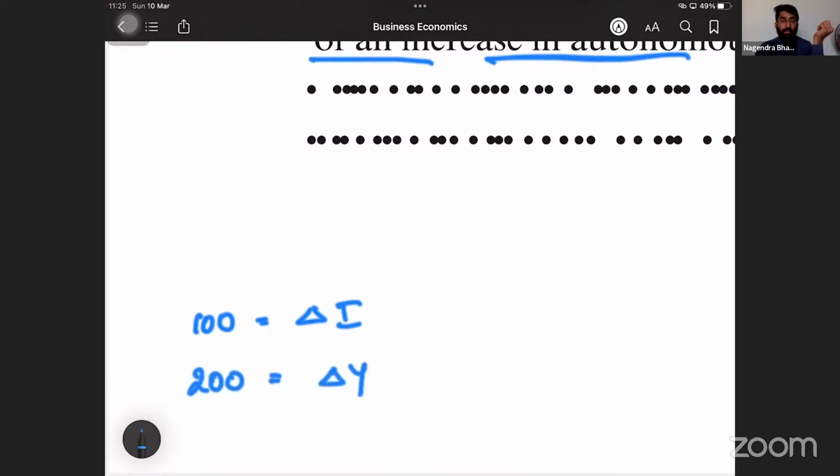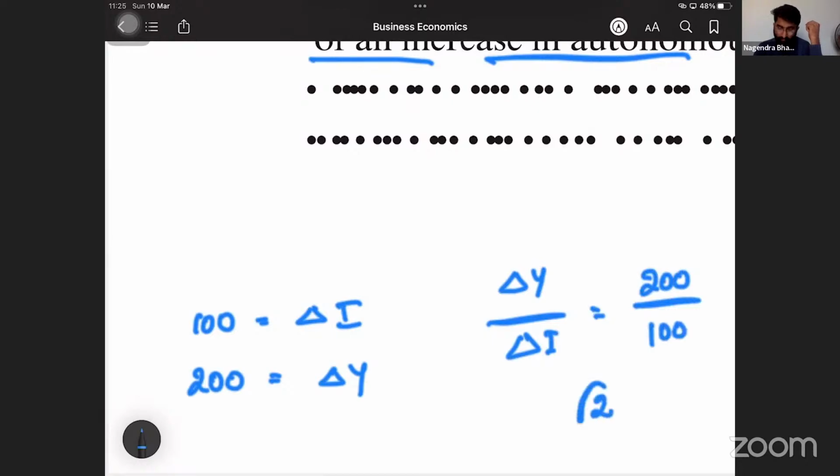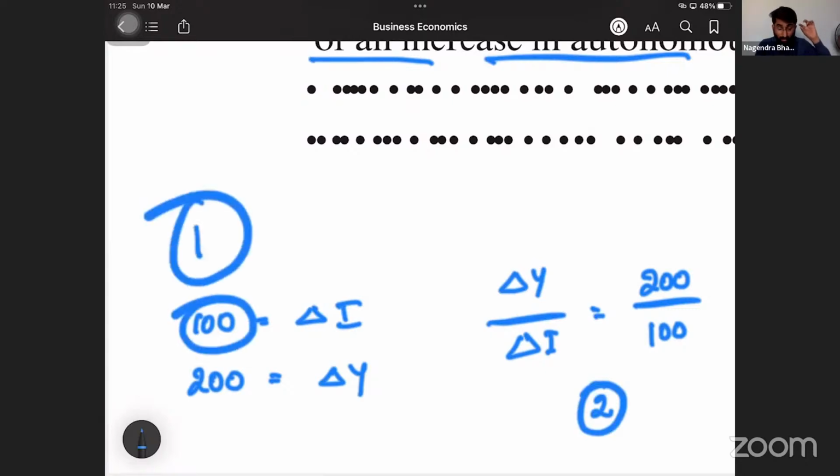Delta Y. Then what is the multiplier? How many times income increased, that is delta Y, divided by how many times investment increased, delta I. So 200 divided by 100. Answer is 2 times. If investment increases by 1 rupee, income increases by 2 rupees. That means 2 times. This is the multiplier.